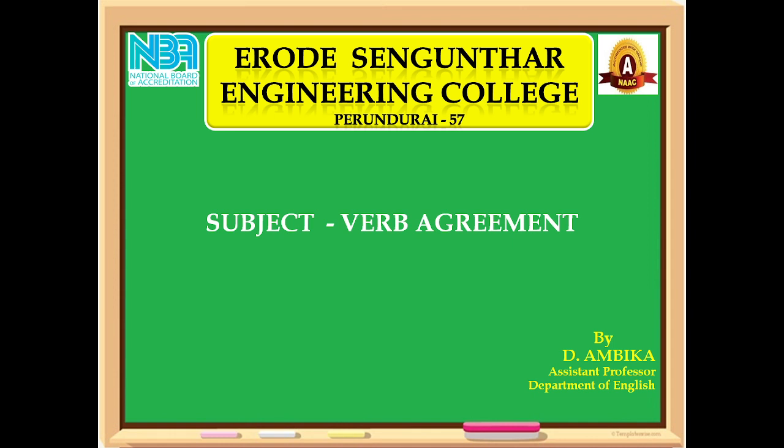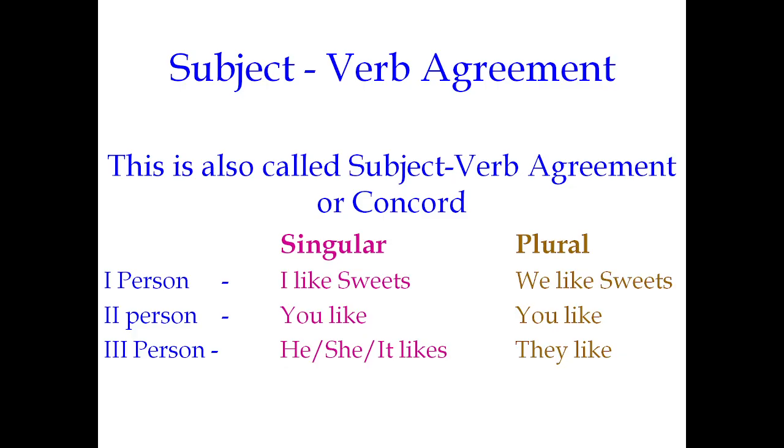Examples: we all studied tense forms like I am, we are in the present tense, and you are, and in the third person he, she, it takes is, and they are. And the first rule, this is also called in other words subject-verb agreement or concord. So here, first person, I like sweets. Here we like sweets. Second person, you like. Third person, he, she, it, verb plus s, they like. This is an exceptional rule in this tense form.